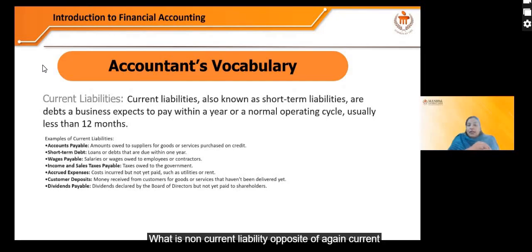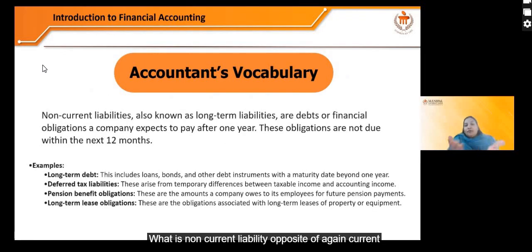What is non-current liability? The opposite of current liability. Here, the debt or financial obligation the company expects to pay after 1 year. So these obligations are not due within the next 12 months. Like long-term debt, we have loans, bonds, and other debt instruments with maturity date beyond 1 year. Then deferred tax liability, which arises from temporary differences between taxable income and accounting income.